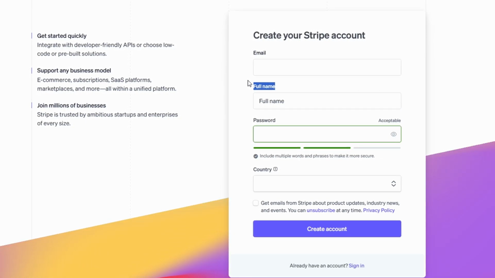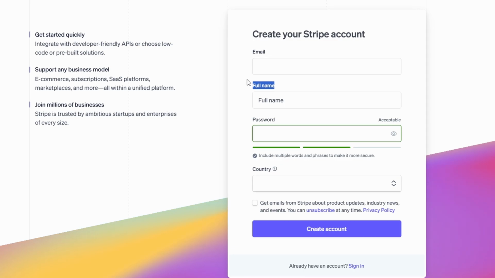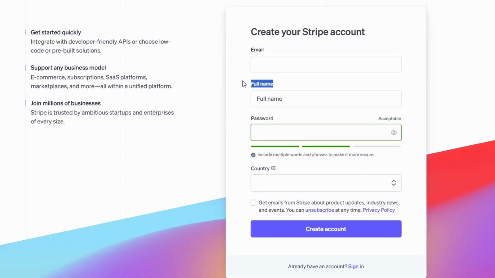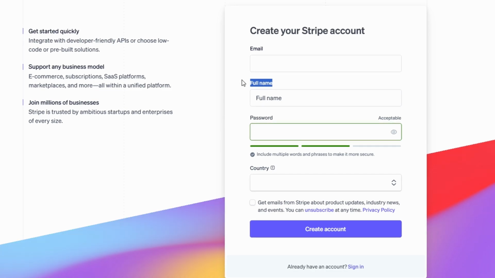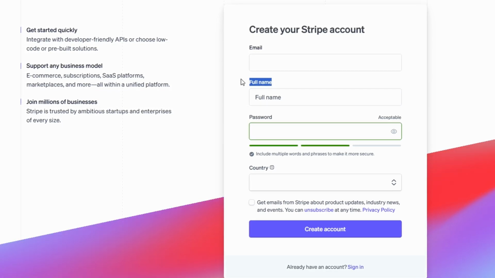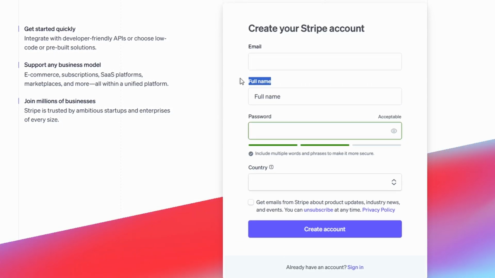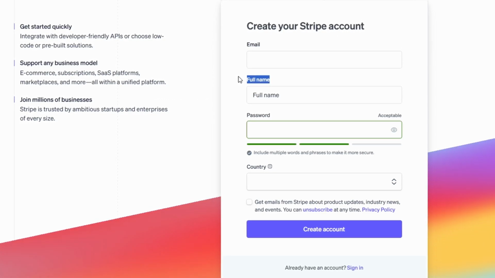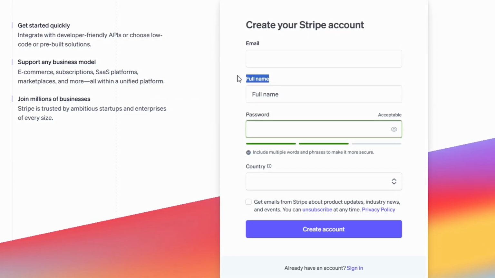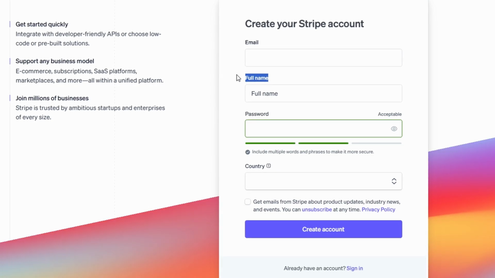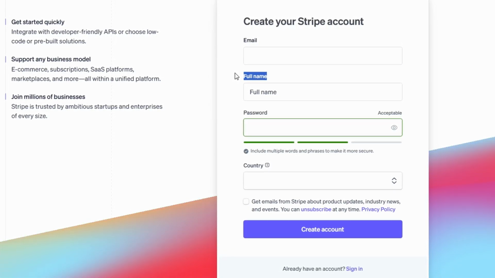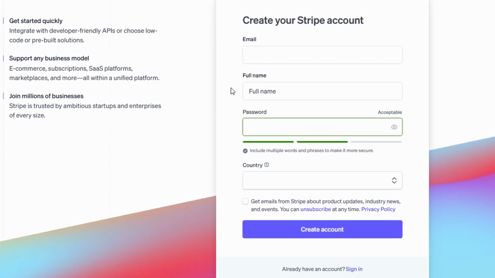Pick a strong, secure password. Try to make it a mix of numbers, special characters, and both uppercase and lowercase letters. This ensures your account stays safe and secure. After you've filled everything out, take a moment to double-check the information you've entered. Accuracy is key, especially with your email and name. Once you're confident, go ahead and click on the Create Account button.